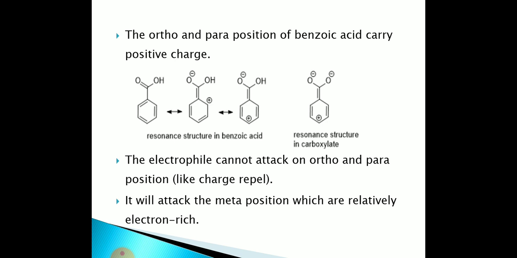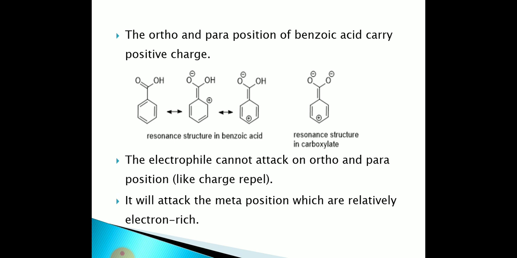The electrophile also carries positive charge, and because of the same charge, they repel each other. This is a general rule. So the electrophile does not attack the ortho and para positions; it attacks the meta position, because the meta position of benzoic acid is an electron rich position.